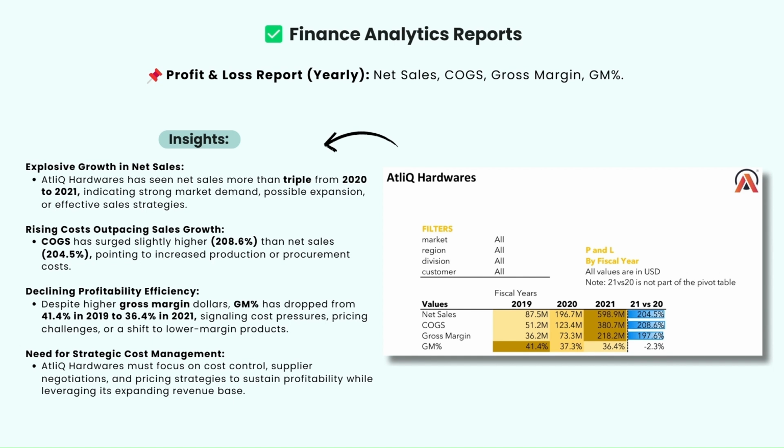Insight number three, there is a declining profitability efficiency, means despite higher gross margin dollars, gross margin percentage has dropped from 41.4% in 2019 to 36.4% in 2021, signaling cost pressures, pricing challenges, or a shift to lower margin products.